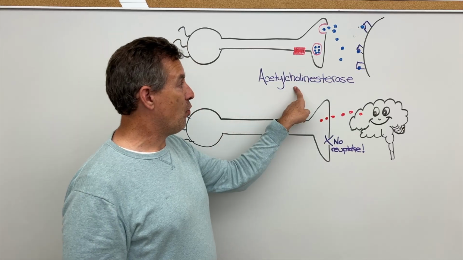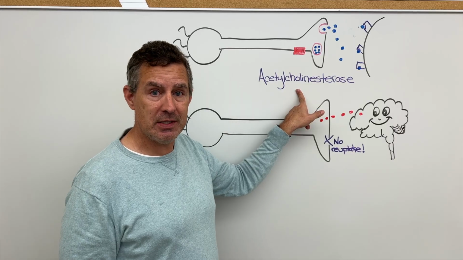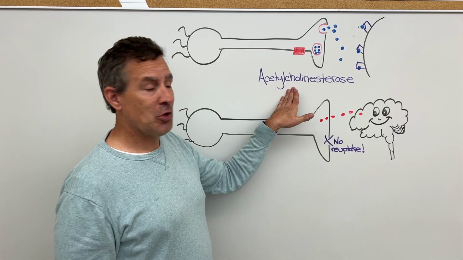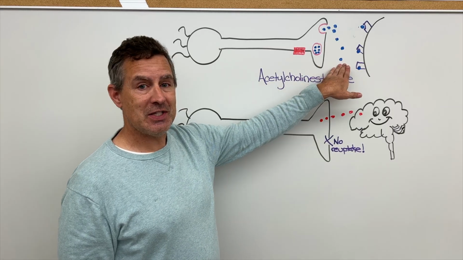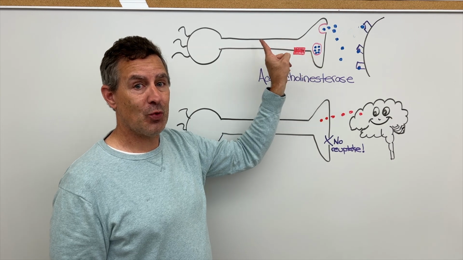And that is what this enzyme does. This enzyme is known as acetylcholinesterase. It's also referred to as cholinesterase. But acetylcholinesterase breaks down acetylcholine and puts it back into the cholinergic fiber that released it.